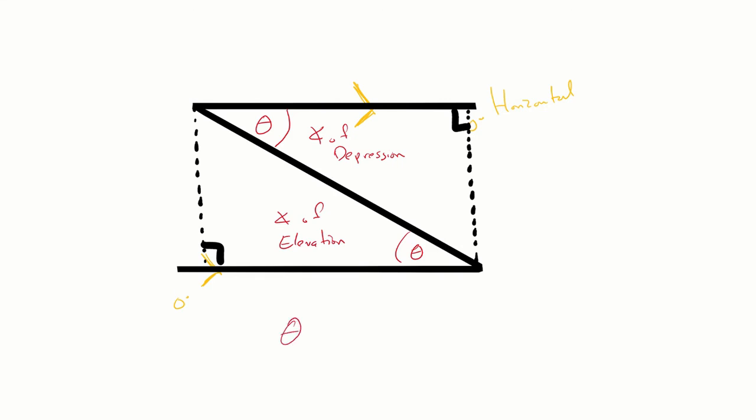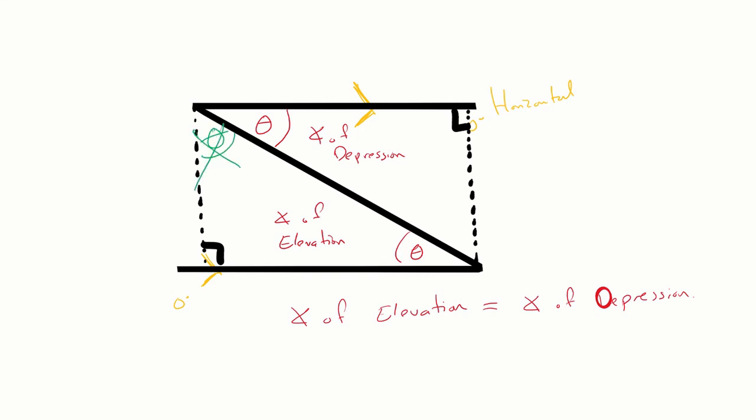So here my theta, or my angle of elevation, is going to equal my angle of depression.